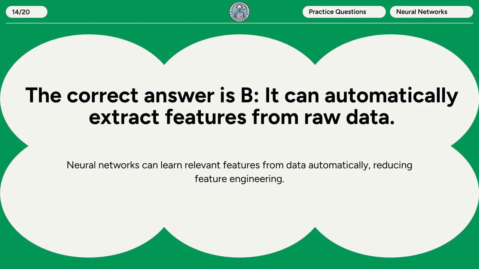The correct answer is B. It can automatically extract features from raw data. Neural networks can learn relevant features from data automatically, reducing feature engineering.